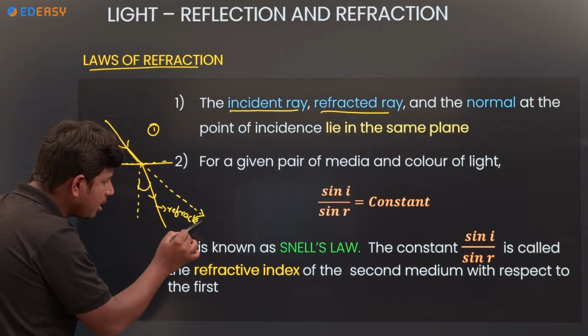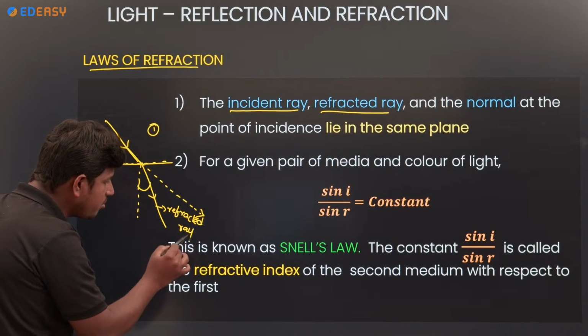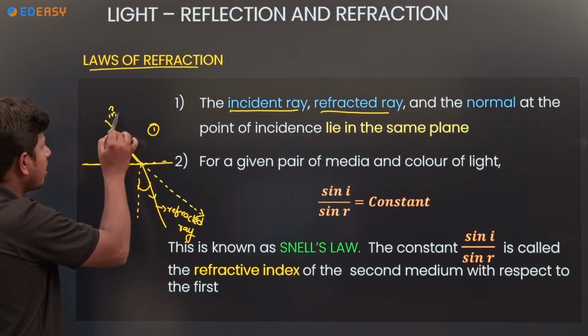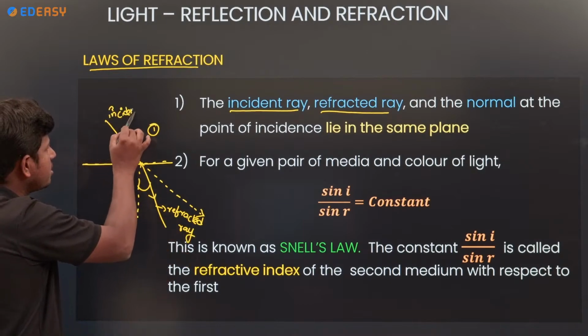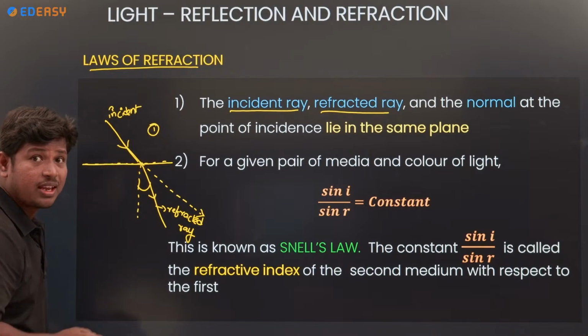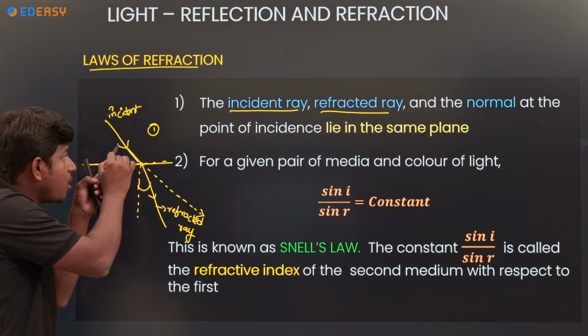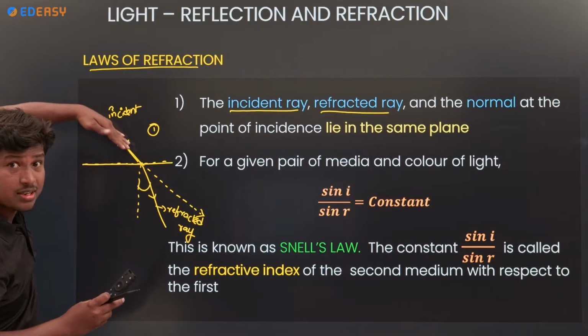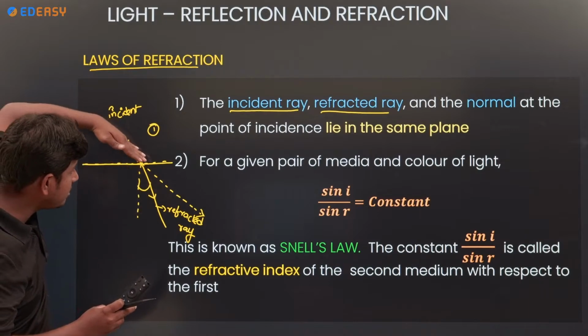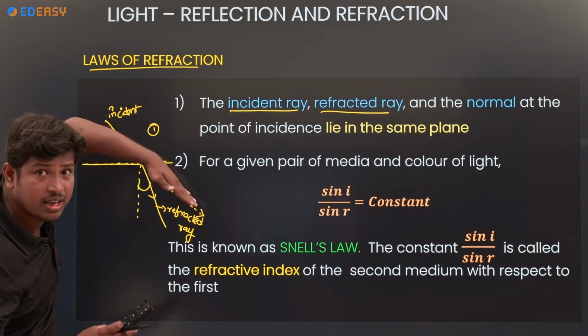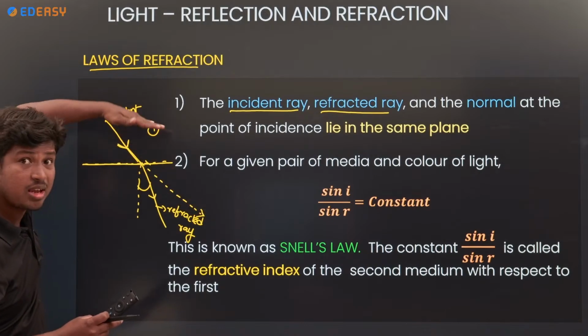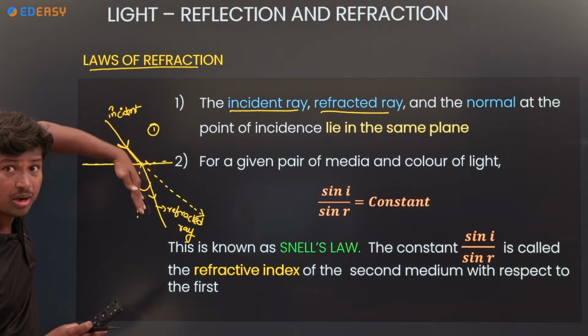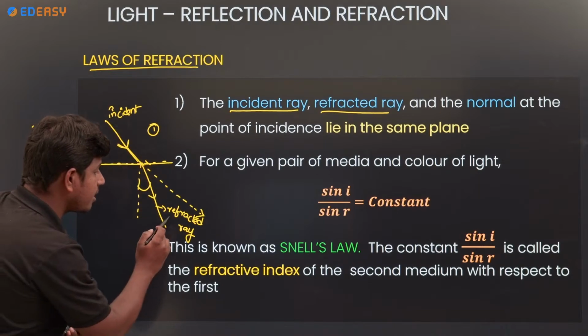How can you identify which is incident and which is refracted? The incident ray is towards the surface. This is the actual direction, but whenever it changes medium, it bends towards the normal. This is the refracted ray.